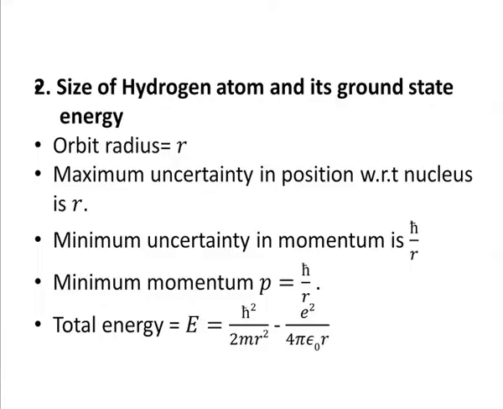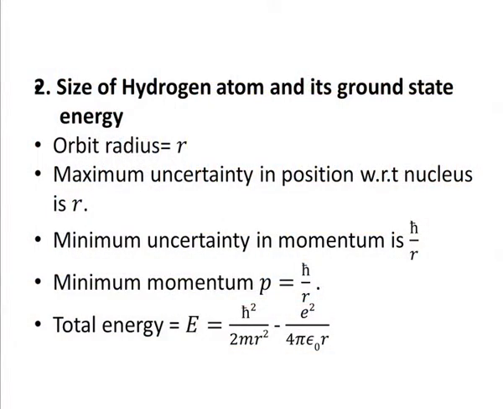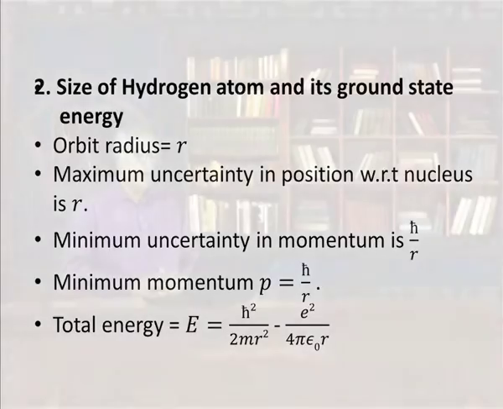Next, the minimum uncertainty of the momentum is h bar by r, by uncertainty principle, because it says the product is of the order of h bar. Then with this we have the minimum momentum p is equal to h bar by r, because you see we have two things, one is the uncertainty, another is the momentum, and we are making the argument that at least the momentum should be of the order of the uncertainty. This is the argument.